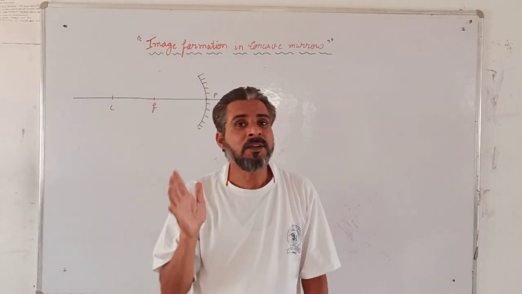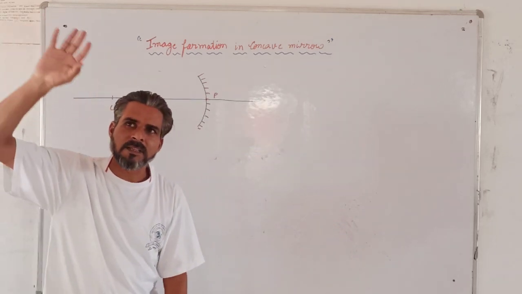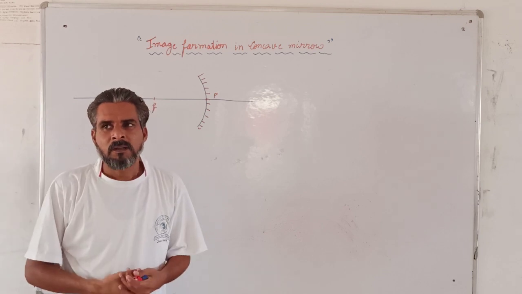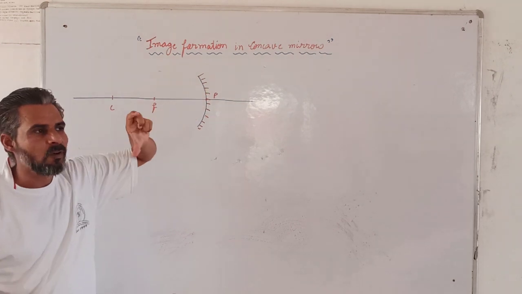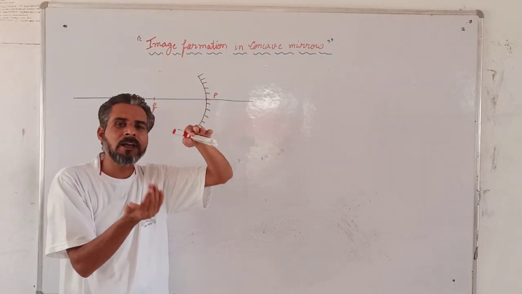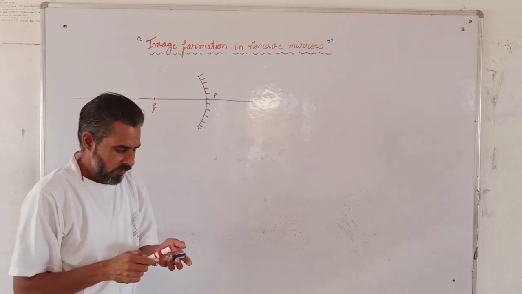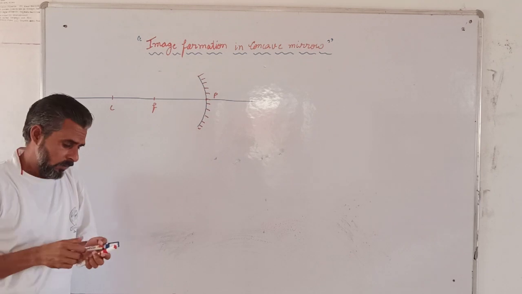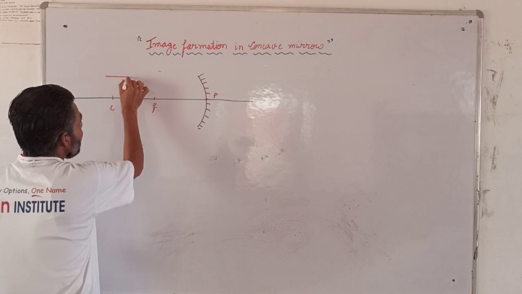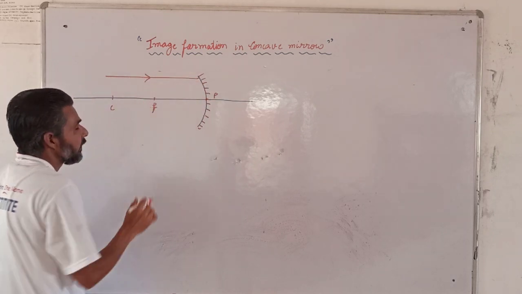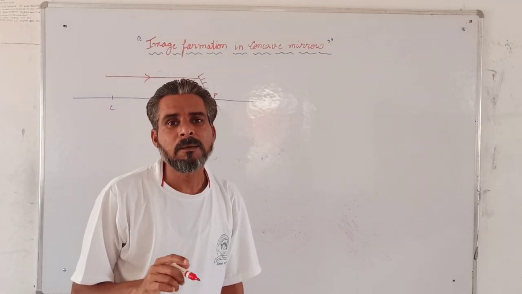If the object is at infinity, yesterday I told you means we cannot imagine. Infinity means the distance will be much more as compared to the effective diameter, that is the aperture of the mirror. Compared to the aperture of the mirror, the distance is very much greater, that is considered as infinity. So infinity means the object is very far away. If rays are coming from there, then I told you yesterday that rays coming from infinity will be considered as a parallel beam of light.